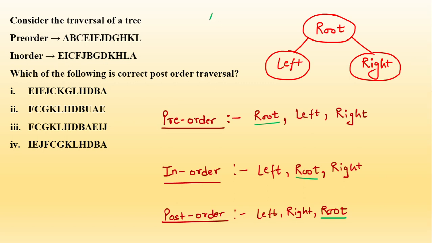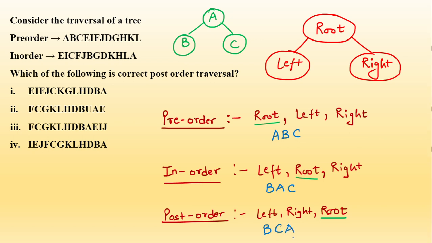So अगर मेरे पास एक tree है that is A, B and C, ठीक है, so what will be the pre-order of this tree? Pre-order हो जाएगा A, B and C. Yes or no? Root, left, right. In order हो जाएगा left, that is B, then I have root, and then I have right, that is C. And post order हो जाएगा left, that is B, right, that is C, and root, that is A.